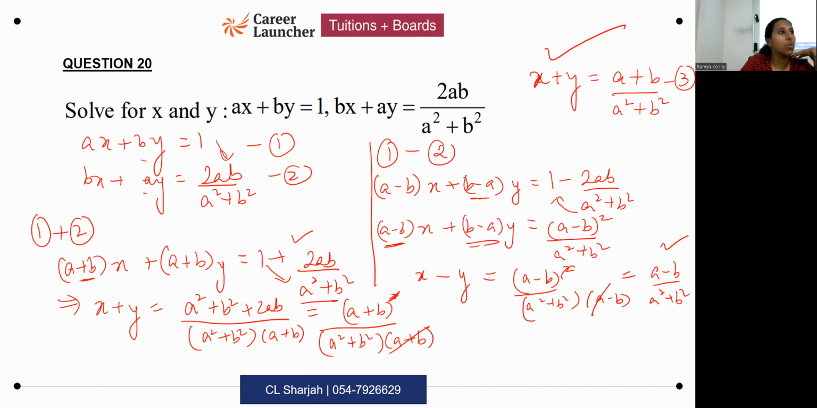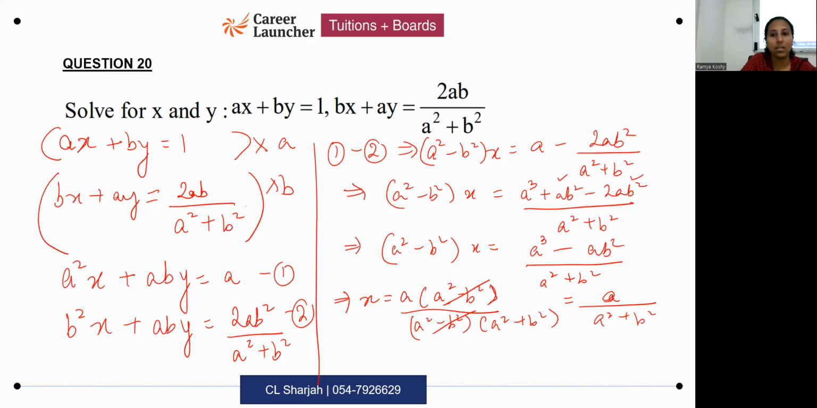Because now when you're adding both, you get 2x is equal to what? You get 2x is equal to sum of these two. Look at the numerator. A plus A will be 2a. Plus B minus B will get cancelled. So you'll get 2a by A square plus B square. Right? 2 and 2 will get cancelled. So x will be A by A square plus B square. Same answer what we got before.